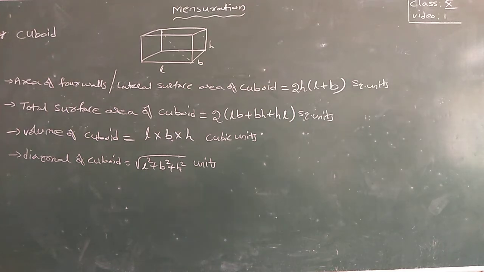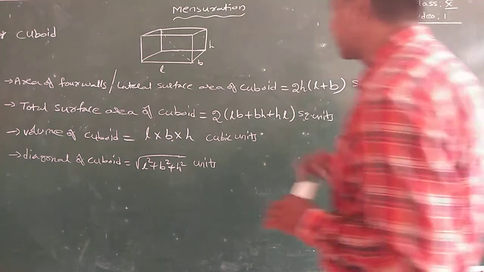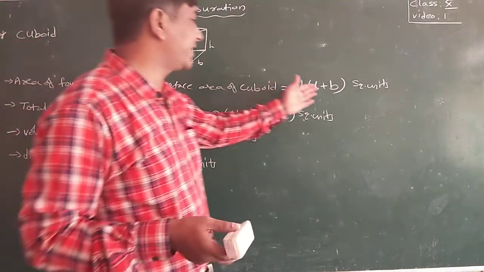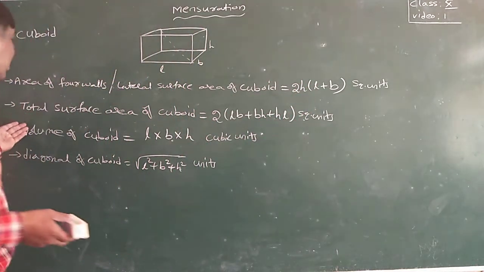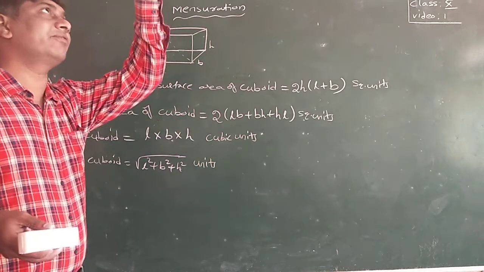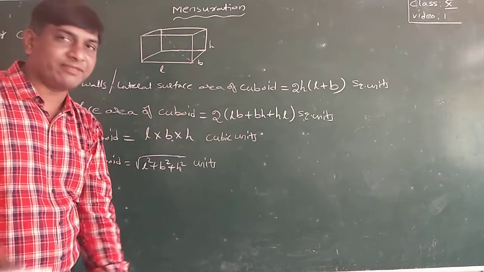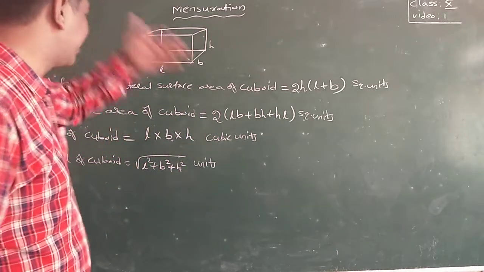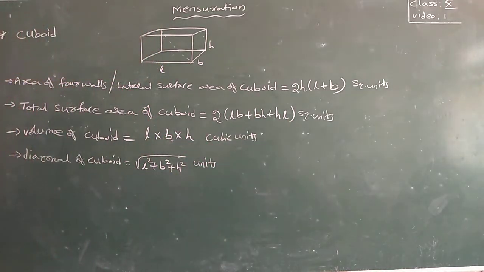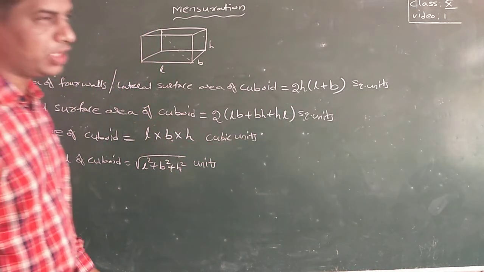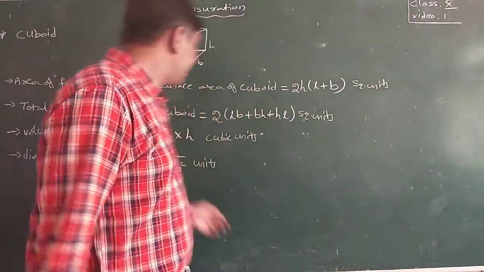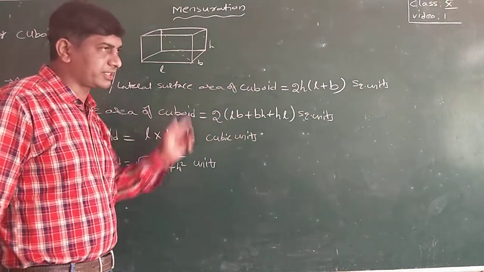Area of four walls, or lateral surface area of a cuboid, is 2H into (L plus B) square units. Total surface area means area of four walls plus area of the floor and roof, that is 2 into (LB plus BH plus HL) square units. Volume of a cuboid, like any object, is area of the base into height, that is L into B into H.